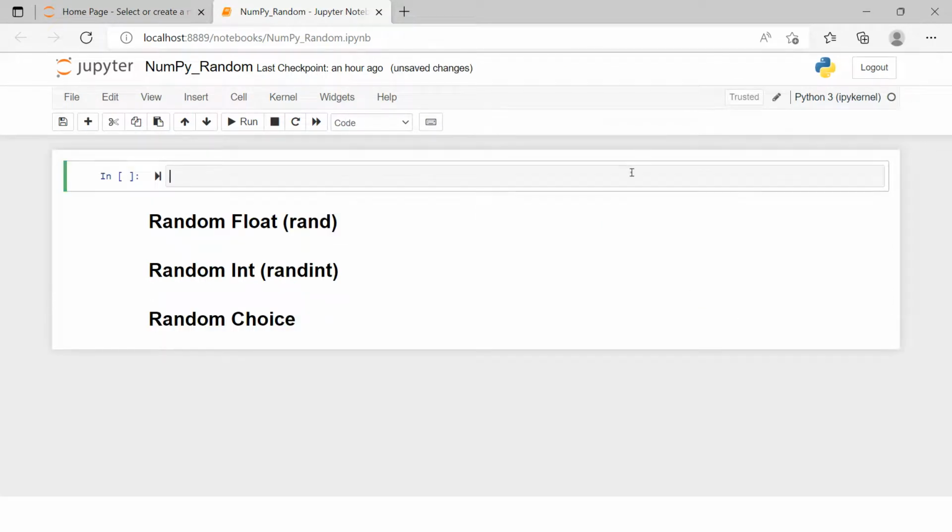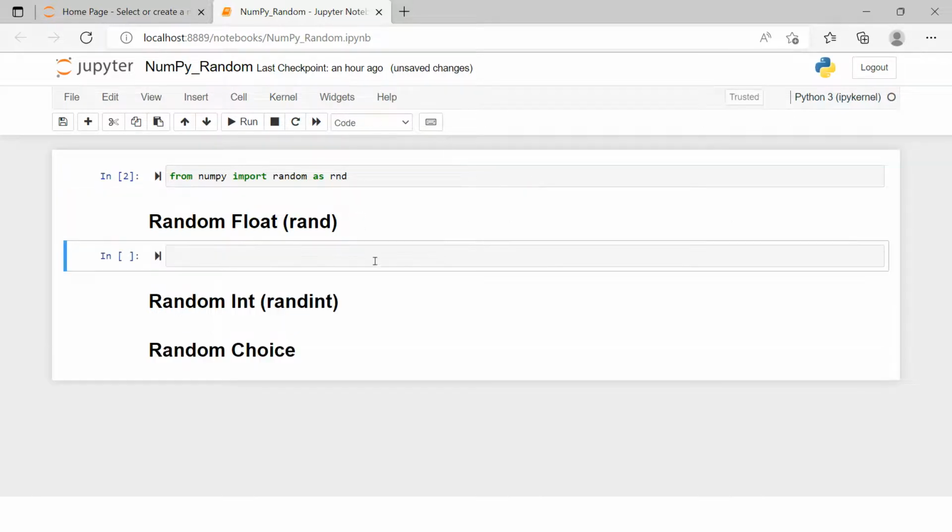So to start with this, first we need to import the NumPy module, right? So like we can say import NumPy. Now there are two ways: either you import NumPy and each of the time you can keep on importing the random out of it. Or you can do this way: from NumPy import random, and I'll give an alias which is rnd. Okay, so this is imported. Random module is imported.